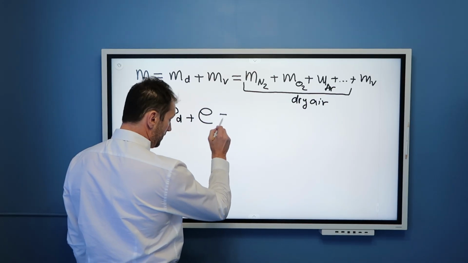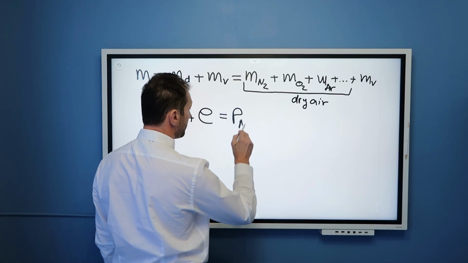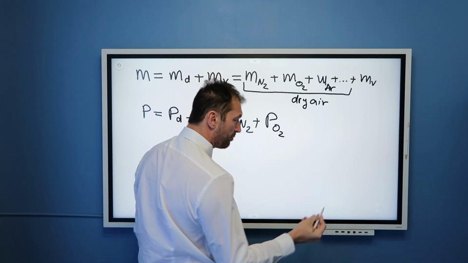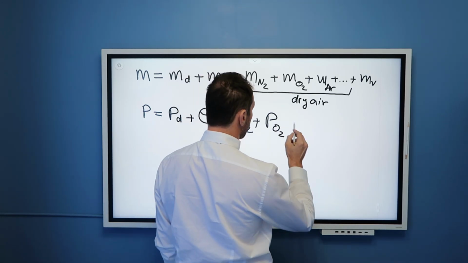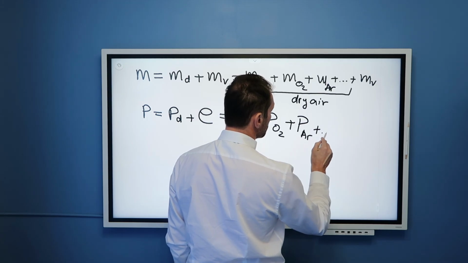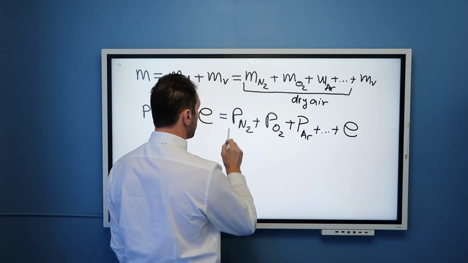And again, what is this? Well, pressure of dry air is pressure of nitrogen plus pressure of oxygen on your body or on whatever else, plus pressure of argon, plus all other gases, plus pressure of water vapor.